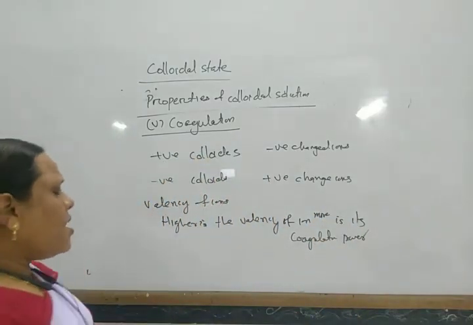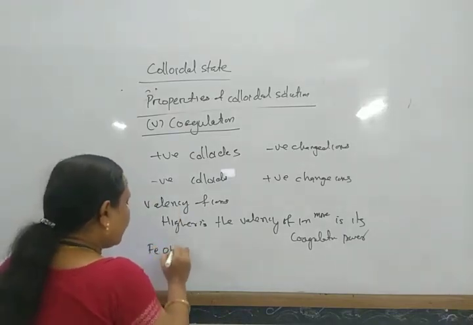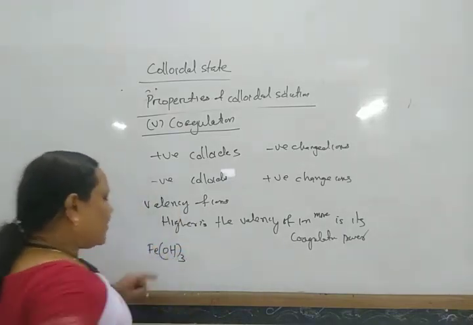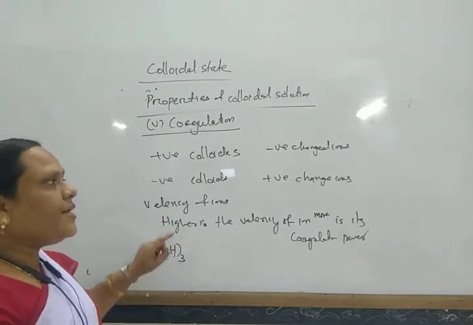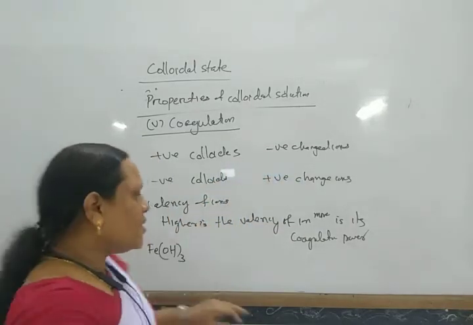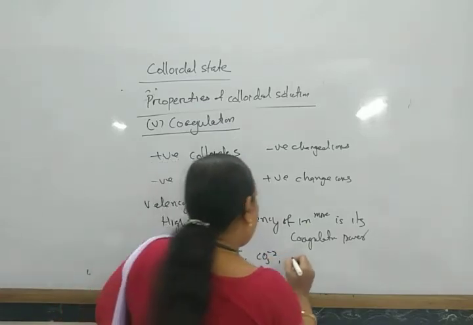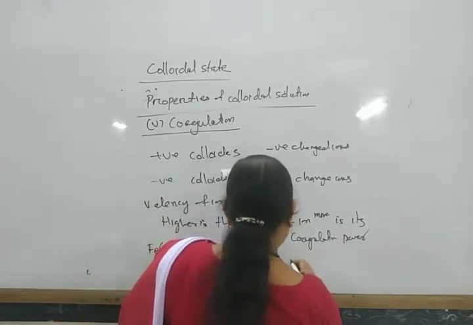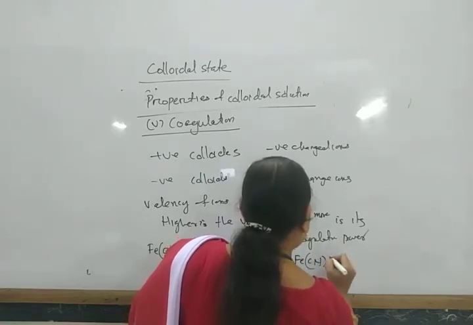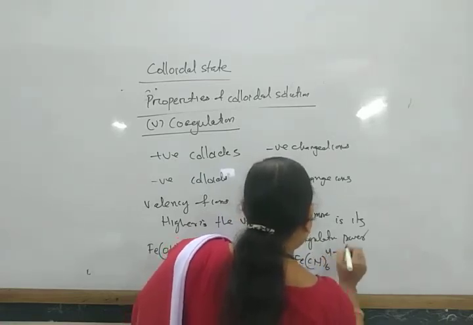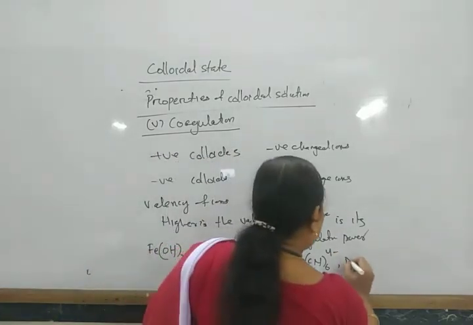For example, suppose we consider ferric hydroxide. Ferric hydroxide is a positively charged colloid, so it requires negatively charged ions. Suppose Cl minus, carbonate, phosphate ions and ferrocyanide ions are there.